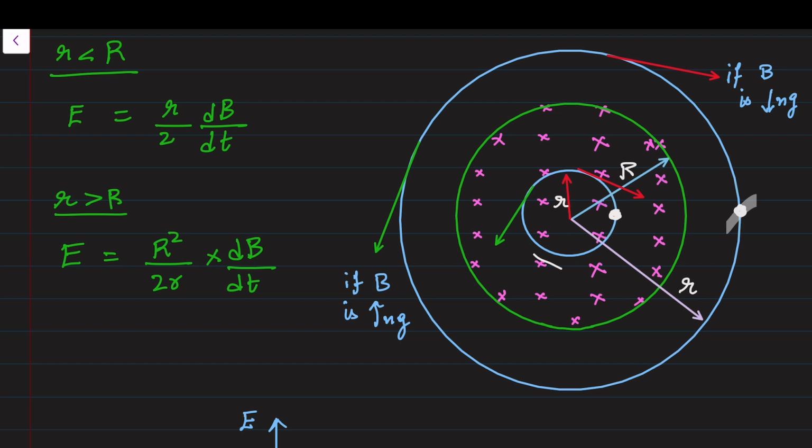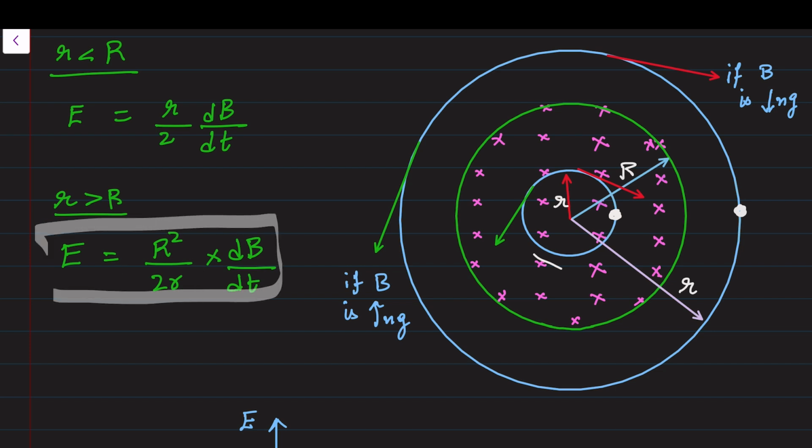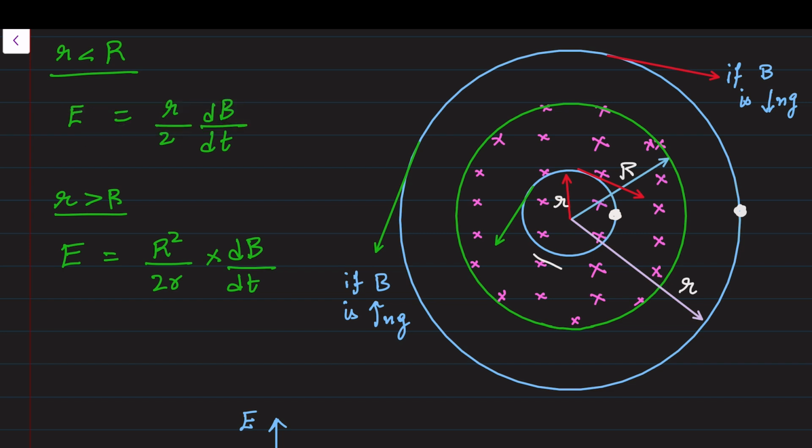And for an outside point, outside the cylindrical region where the magnetic field is present, the induced electric field is capital R square by 2 small r into dB by dt. Capital R is the radius of the cylindrical region in which the field is present. Small r is the distance from the axis of the cylindrical region to the point where we are interested in finding the field. This is for the outside point, and the earlier one is for the inside point.